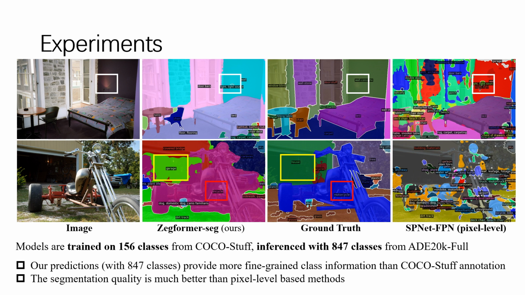We can see some interesting results. Our predictions provide even more fine-grained class information than COCO-Stuff annotation. For example, the annotation in the yellow bounding box is just a house, while our prediction is garage, which is more precise.